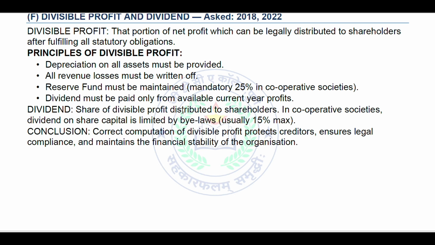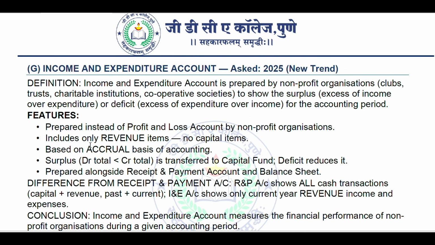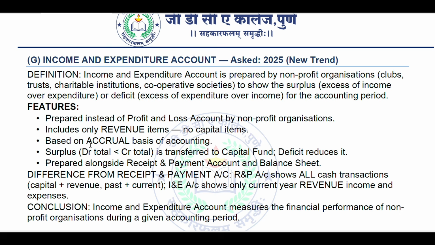Dividend is the share of divisible profit distributed to shareholders or stakeholders in cooperative societies. Dividend on share capital is limited by law, actually 15% maximum. Conclusion: correct computation of divisible profit protects the creditors, ensures legal compliance, and maintains the financial stability of the organization. Next, income and expenditure account, asked in 2025. This is the new expected question. So now it's more in trend.